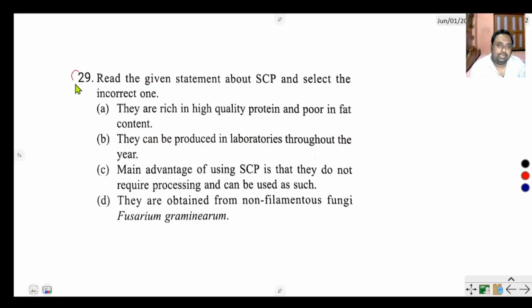Question number 29 says, read the given statements about SCP and select the incorrect ones. SCP is rich in high quality protein and poor in fat content, right? They can be produced in laboratories throughout the year, yes, right? Main advantage of using SCP is that they do not require processing and can be used as such, not correct, false. They are obtained from non-filamentous fungi Fusarium graminearum, right? The incorrect option of this question is option number C.